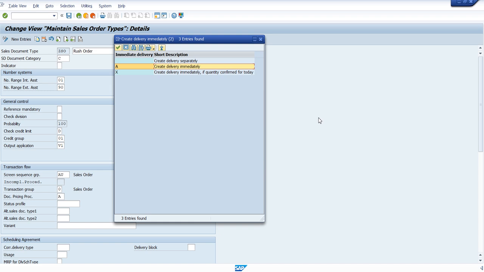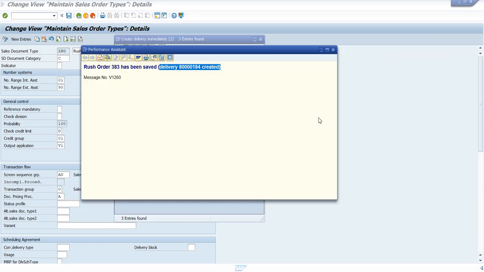So that is the condition here. On that purpose, it is not looking for the confirmed quantity. It is looking only for the sale order creation. If the sale order is created, parallelly the delivery also gets created. So it means the customer is in rush. They want to make it very immediate, so the delivery creation and all of this happens immediately. So immediately we can pack and give it to them.